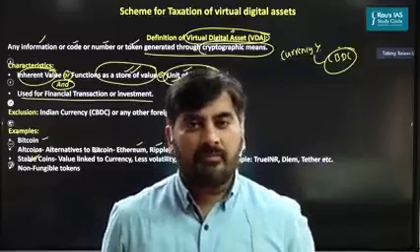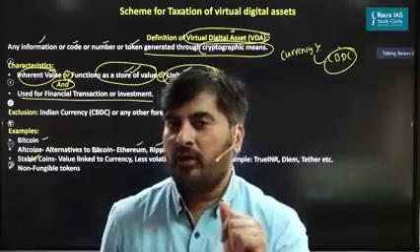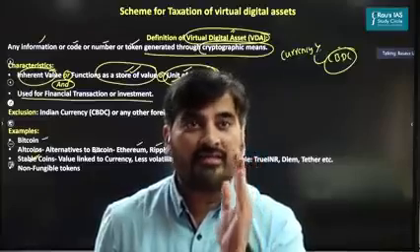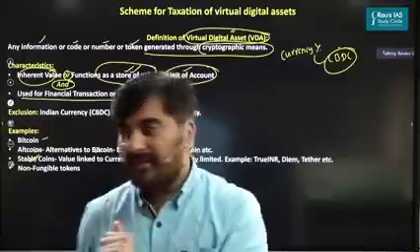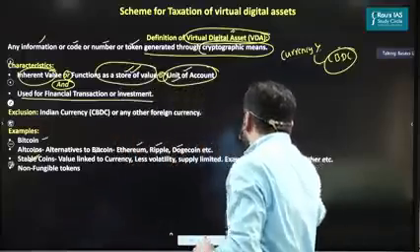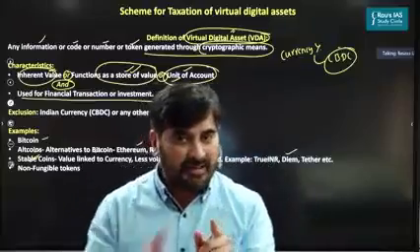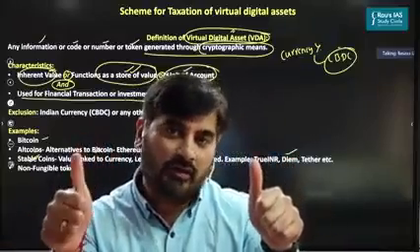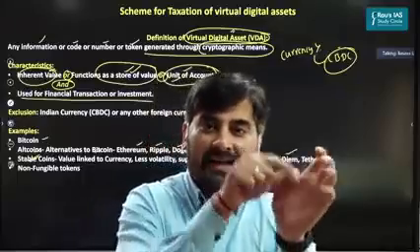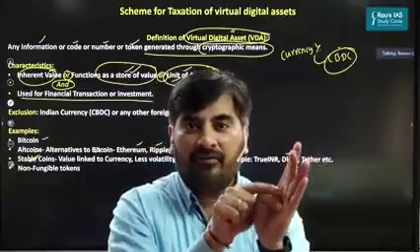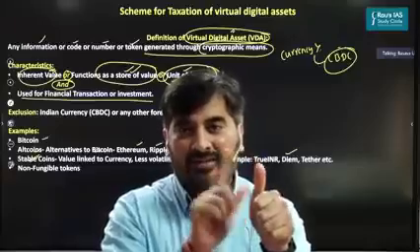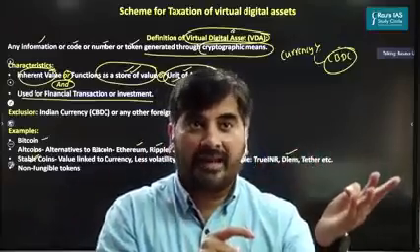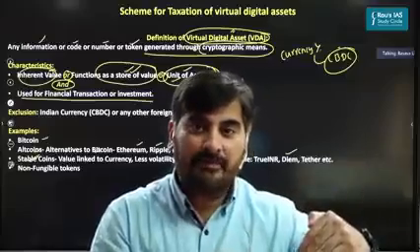For example, remember the last class I told you about Facebook's Diem? Facebook initially wanted to introduce a currency called Libra. Now its currency is known as Diem. This Diem will be linked to the value of the dollar, so one Diem will be $1. So this Diem will have an inherent value. Apart from that, since Diem's value is linked to the dollar, Diem is considered to be more stable in comparison to Bitcoin, right? So it will have less volatility.